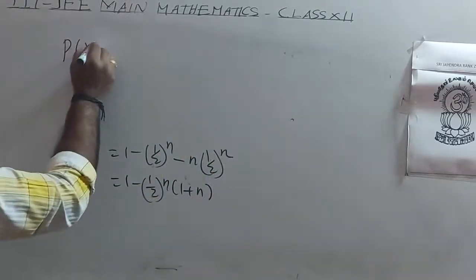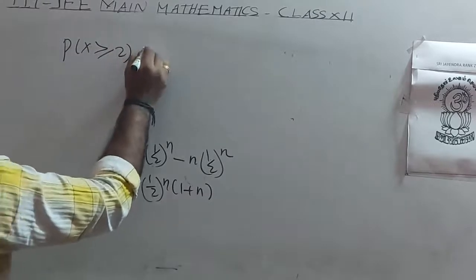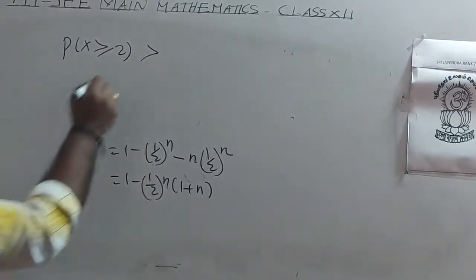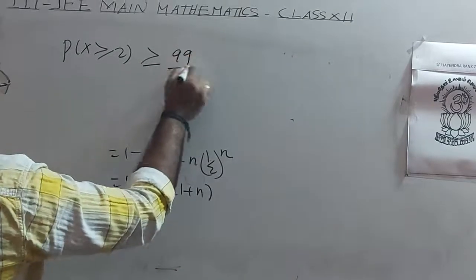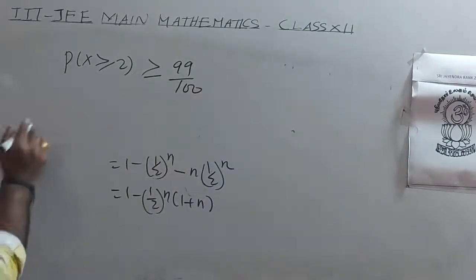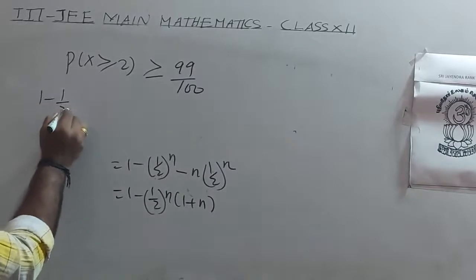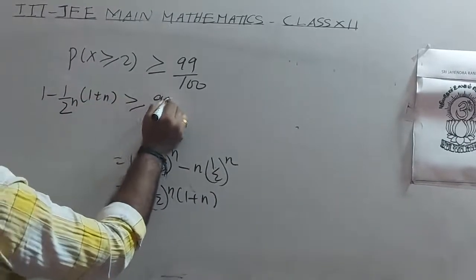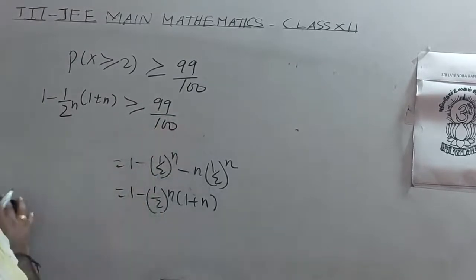Probability of X greater than or equal to 2 must be greater than or equal to 99%, that is 99 by 100. Here we have 1 minus (1 by 2) power n into (1 plus n) greater than or equal to 99 by 100.